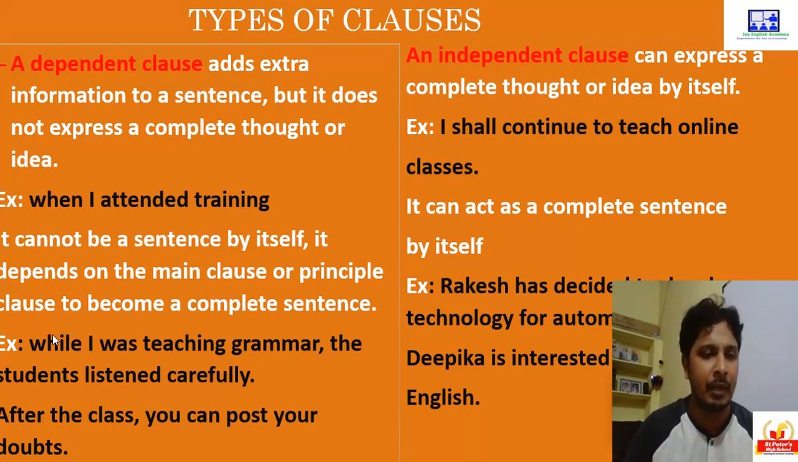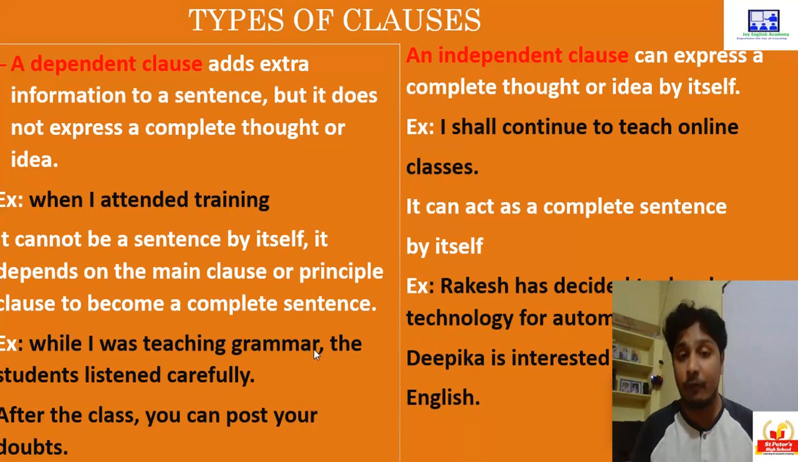Now let's see an example here. "While I was teaching grammar." Now, "while I was teaching grammar" is what? A dependent clause. "While I was teaching grammar, the students listen carefully." "The students listen carefully" is called the main clause because it has a subject-verb combination and it can stand independently. It is giving a complete thought. But while I was teaching grammar, what happened? "While I was teaching grammar, the bell rang." "The bell rang" is the main clause there because it has a subject-verb combination.